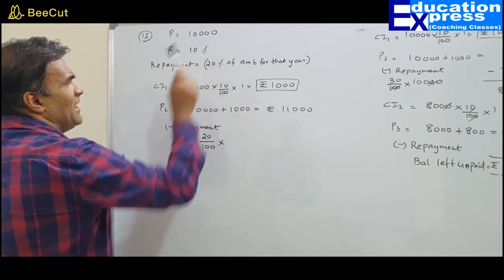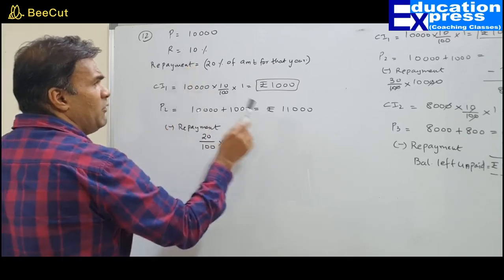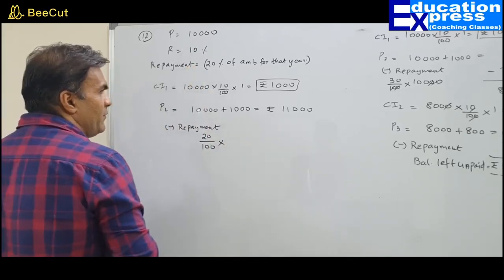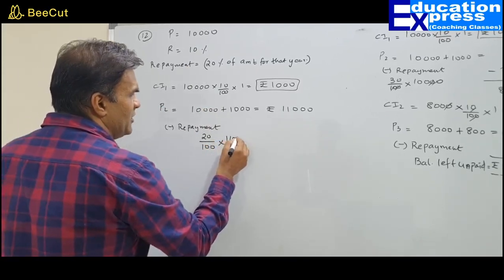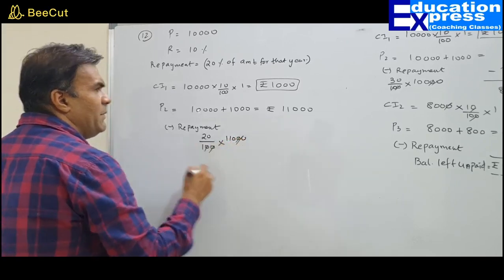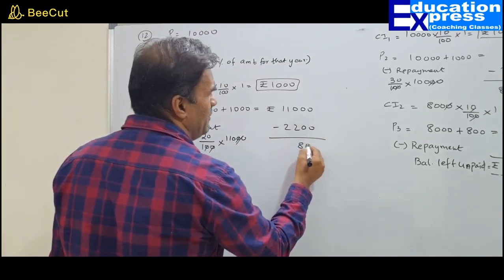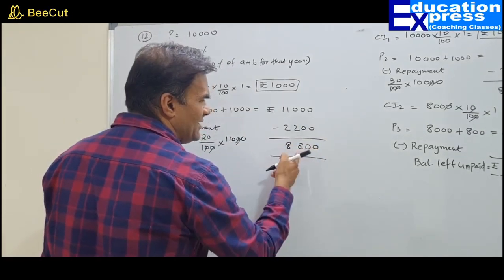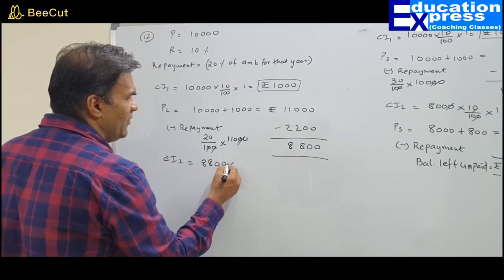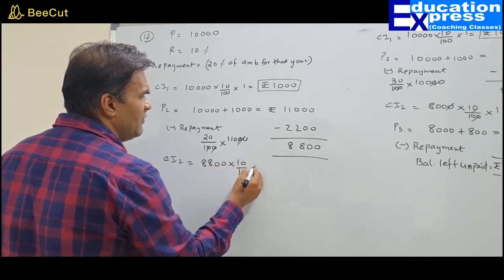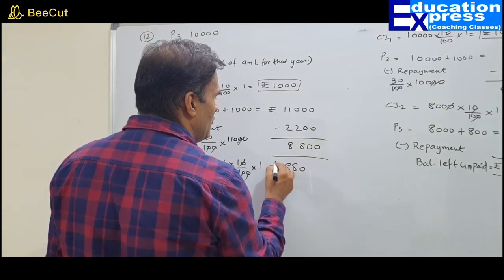Sir, earlier I had taken 10,000, but because of interest the amount has now become 11,000. So at the end of 1 year, I have to pay 11,000. But sir, I will pay only 20% of what is due. So 20% of this would be 2,200. I pay 2,200. The balance I will not pay now, I will pay the balance later. This is the balance. So compound interest for the second year would be 8,800 multiplied by 10% for 1 year. That means interest would be 880 rupees.